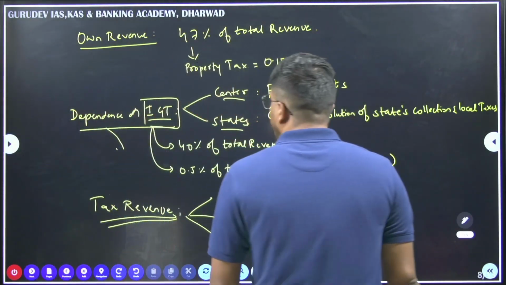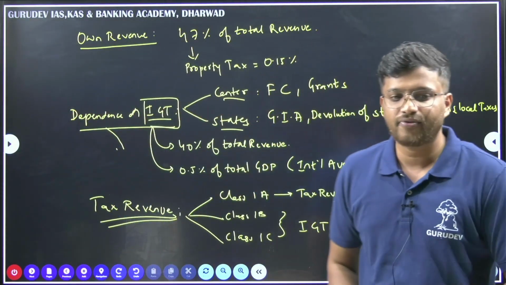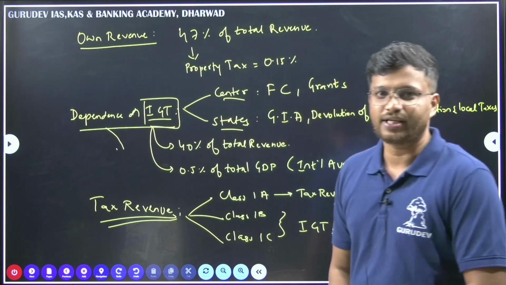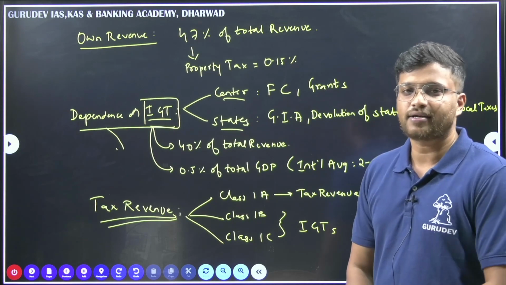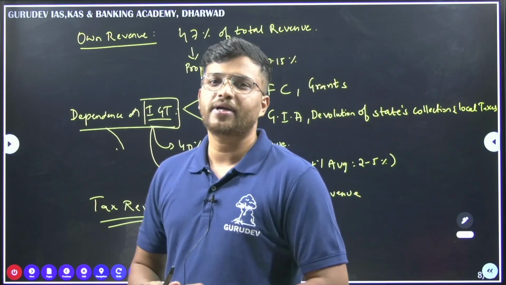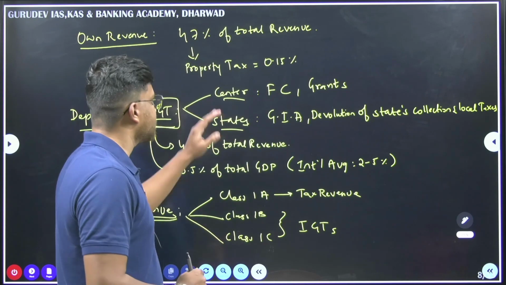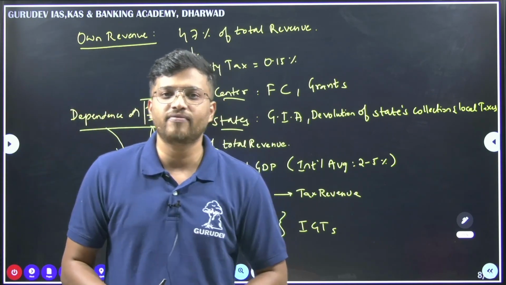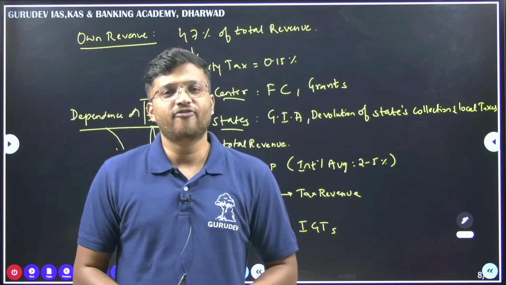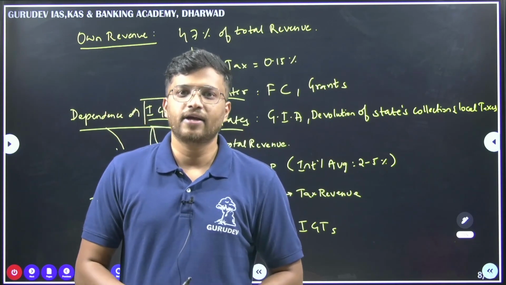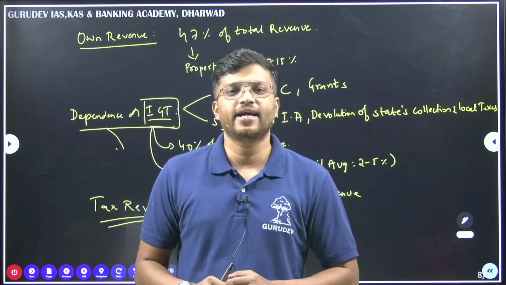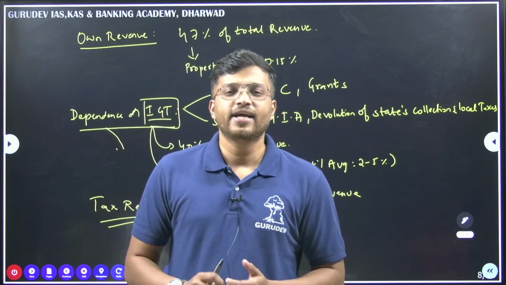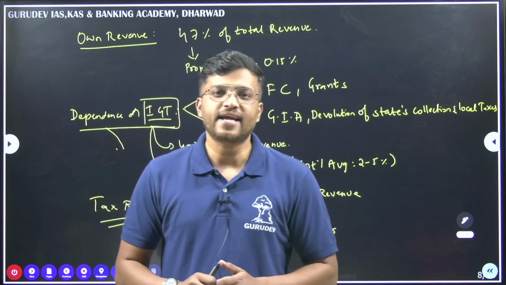Here, we will look at each of the sources of these funds and what the issues are. Firstly, we will look at the dependence on IGT, that is, intergovernmental transfers. There are two types of intergovernmental transfers, from the center as well as the state. The center, every 5 years, forms a finance commission. The finance commission recommends a formula on which the shares of taxes and revenue are to be divided between the center and the state.